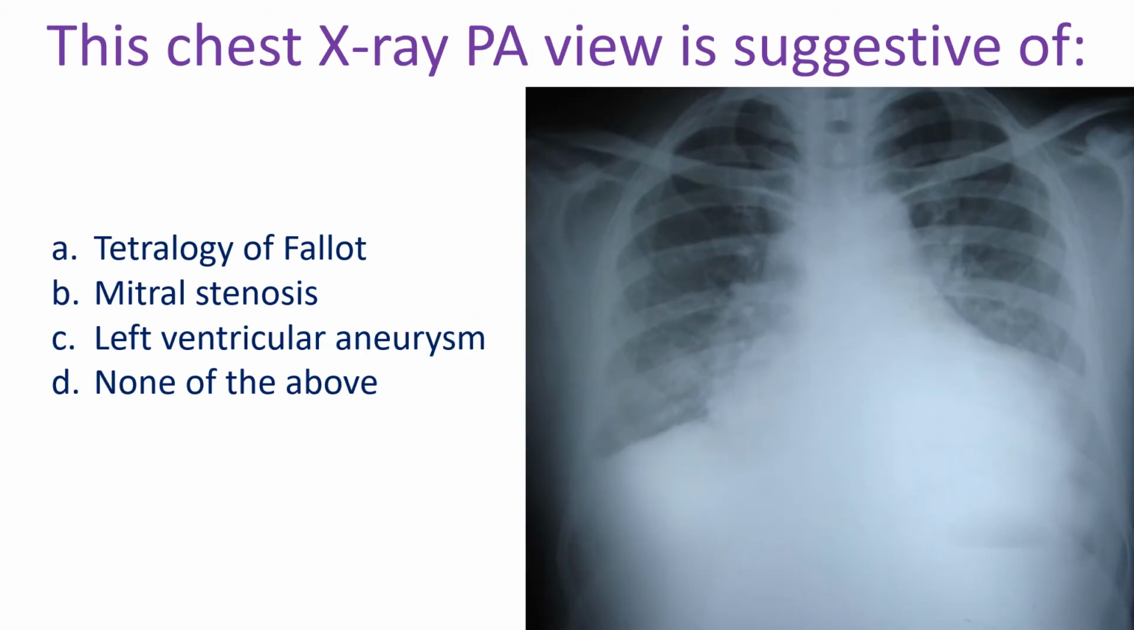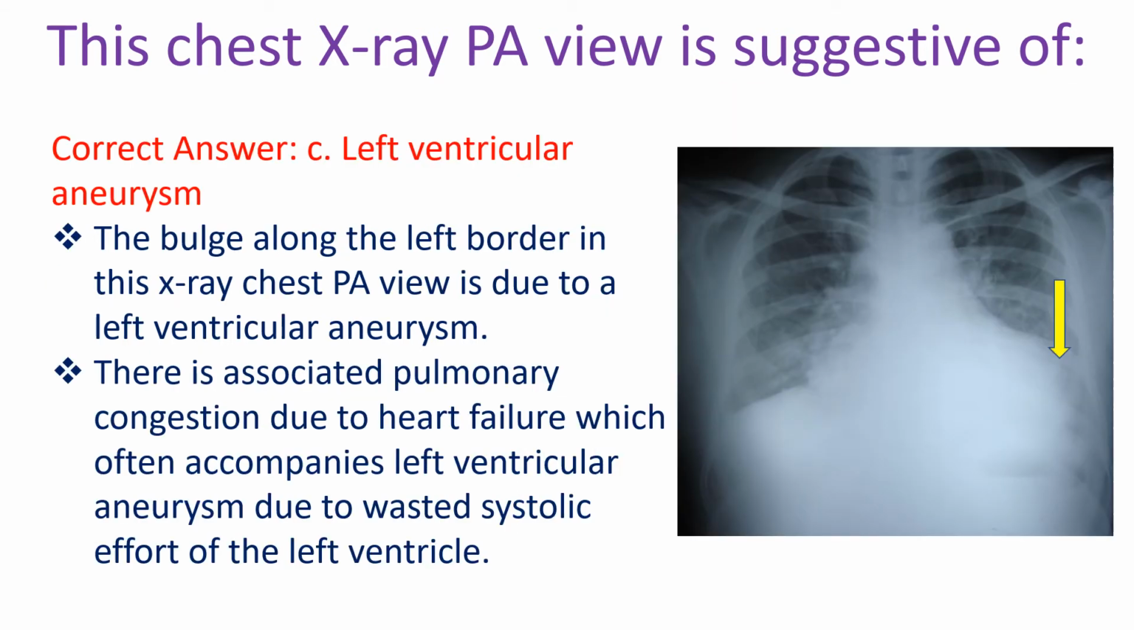This chest X-ray PA view is suggestive of A. Tetralogy of Fallot, B. Mitral stenosis, C. Left ventricular aneurysm, D. None of the above. Correct answer C. Left ventricular aneurysm. The bulge along the left border in this chest X-ray PA view is due to a left ventricular aneurysm. There is associated pulmonary congestion due to heart failure, which often accompanies left ventricular aneurysm due to wasted